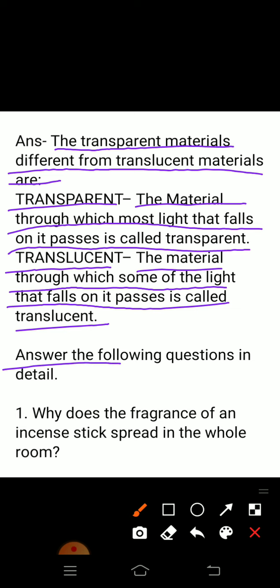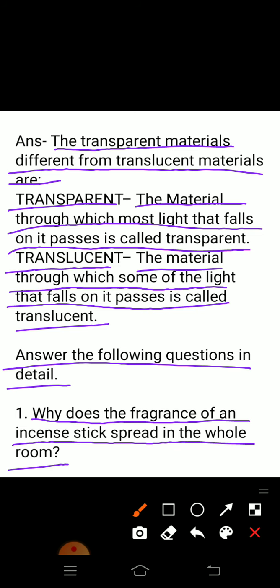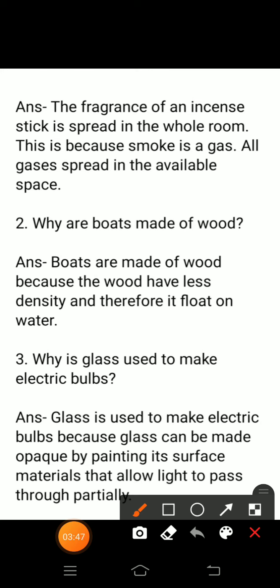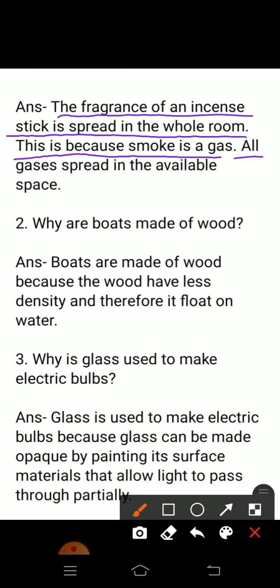Answer the following questions in detail. Why does the fragrance of an incense stick spread in the whole room? Answer, the fragrance of an incense stick spreads in the whole room. This is because smoke is a gas. All gases spread in the available space.